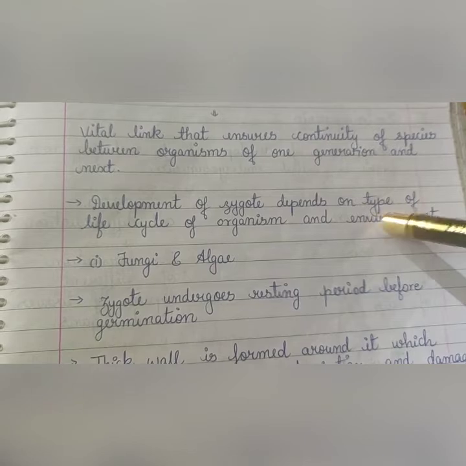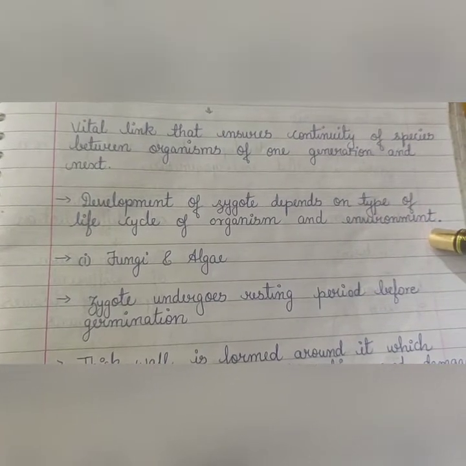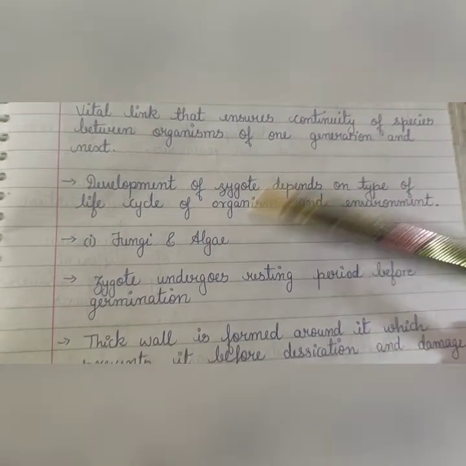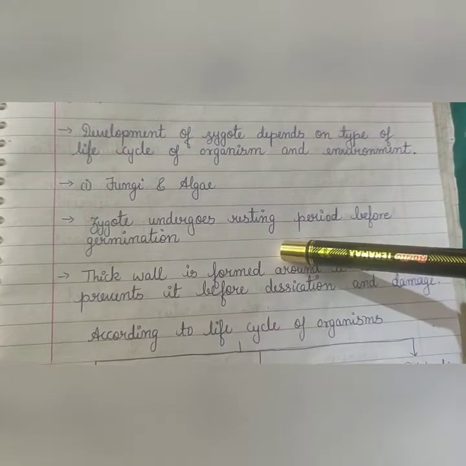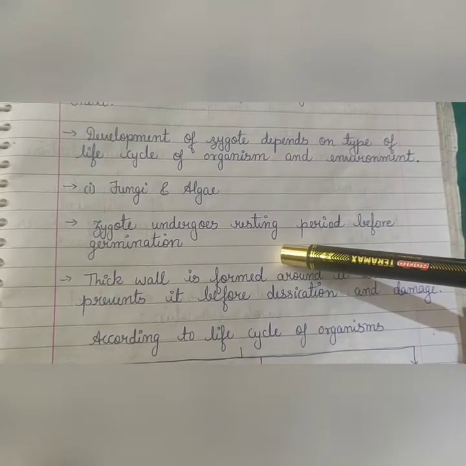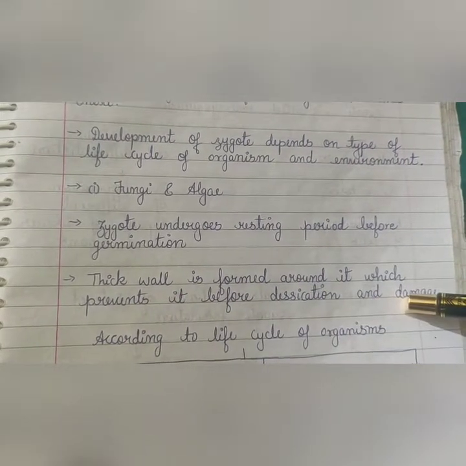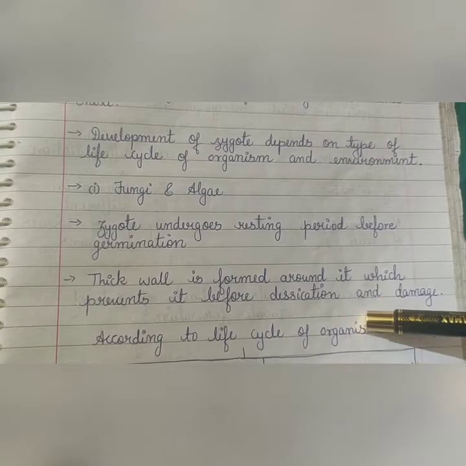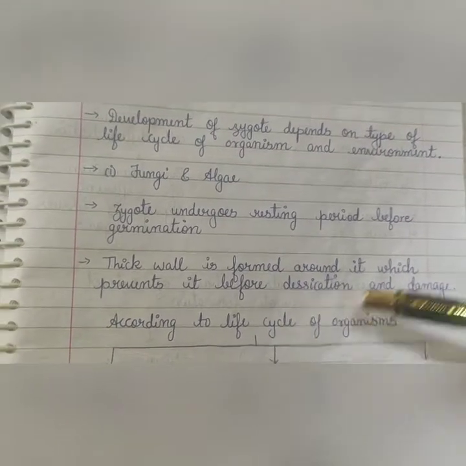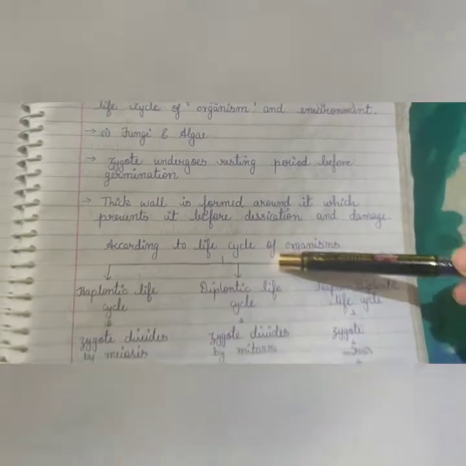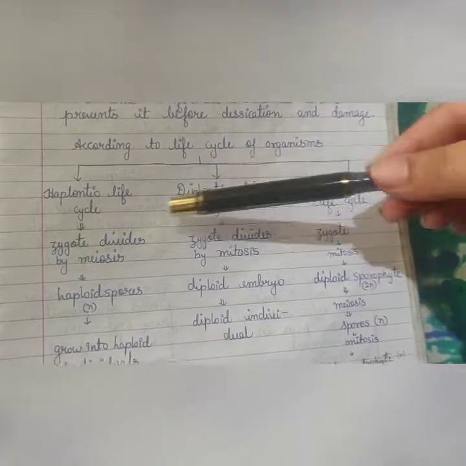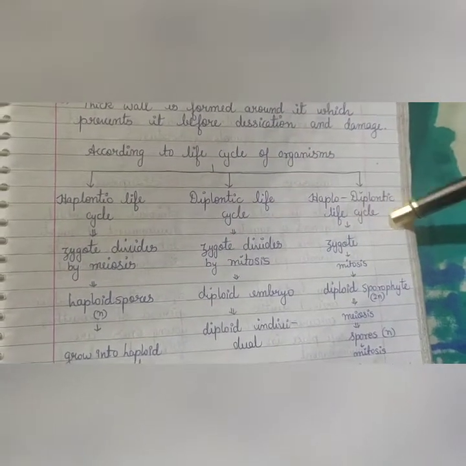It is zygote, of species between organisms of one generation and the next. Now development of zygote will depend on the type of life cycle of the organisms as well as the environment. In fungi and algae, zygote will undergo a resting period before germination. A thick wall is formed around it which prevents desiccation and damage. According to life cycle, there are three categories. We have studied this in 11th standard: haplontic, diplontic and haplodiplontic.